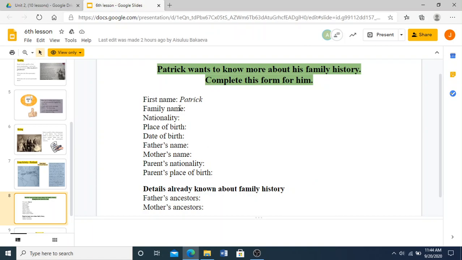So, first name, Patrick. Family name, you have to get it from the passage, fill it in here. Nationality, remember, this is for Patrick, okay? What is Patrick's nationality? You write it down there. What is his place of birth? Date of birth, father's name, mother's name, parents' nationality, important, you write it, and parents' place of birth, you write it. All right, details already known about the family history. His father's ancestors are known and his mother's ancestors were also known.